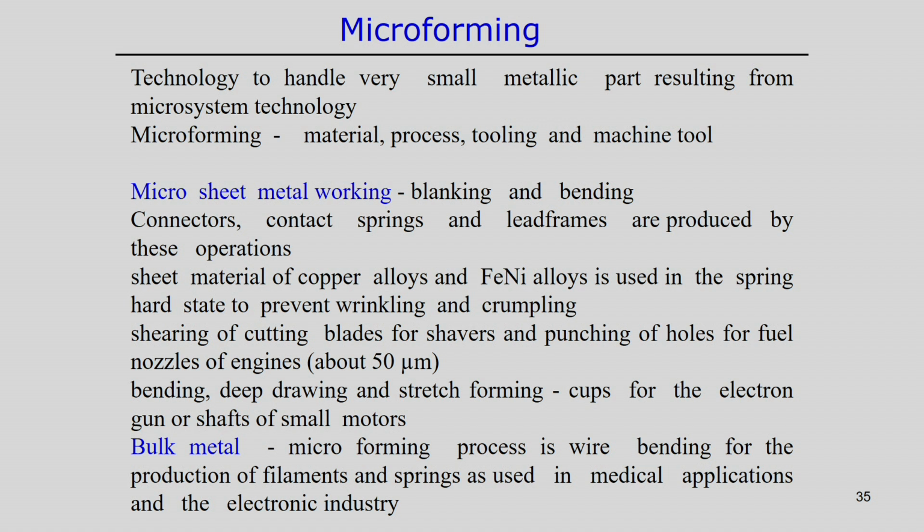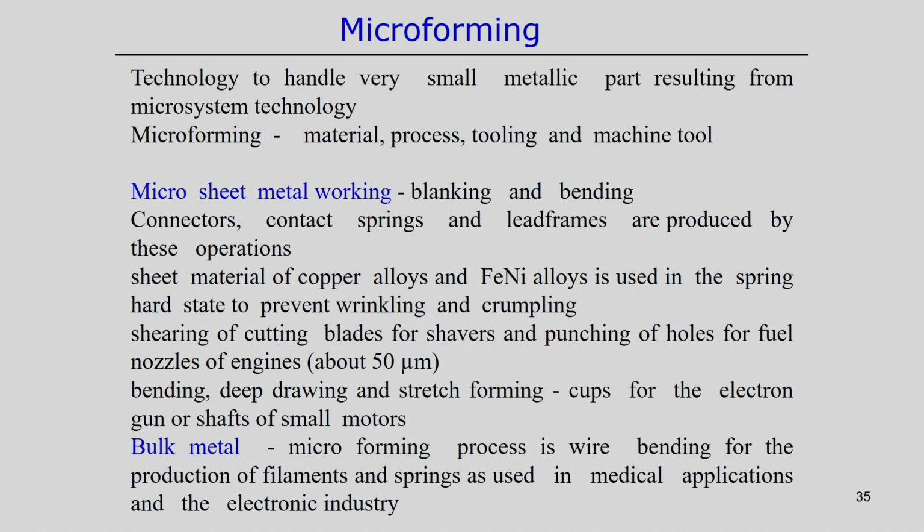So, if you look into micro sheet metalworking processes, normally these are blanking and bending processes. Examples are connectors, contact springs and lead frames, which are produced by these micro sheet metalworking processes. In these cases, mostly metals such as copper alloy and iron nickel alloy are used, basically in the spring hard state, to prevent wrinkling and crumpling. So, this type of metal is normally handled, and it gets the application of the microforming processes.